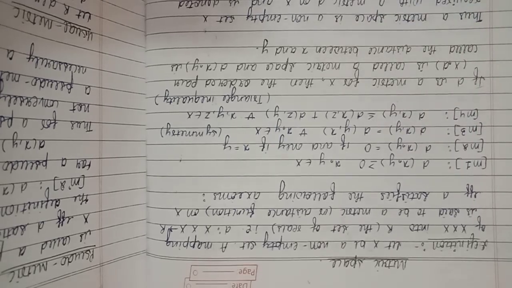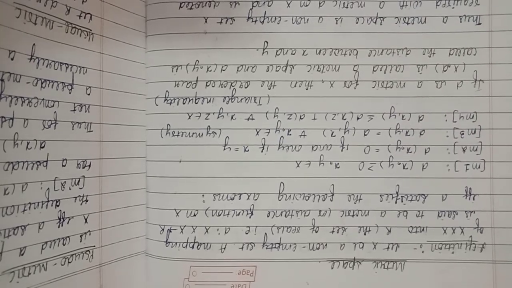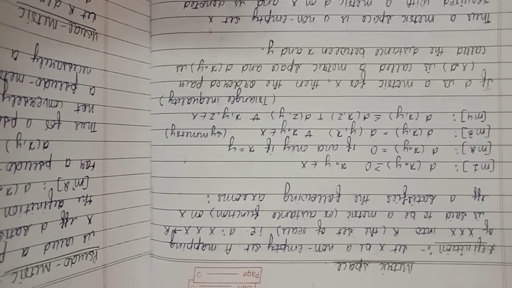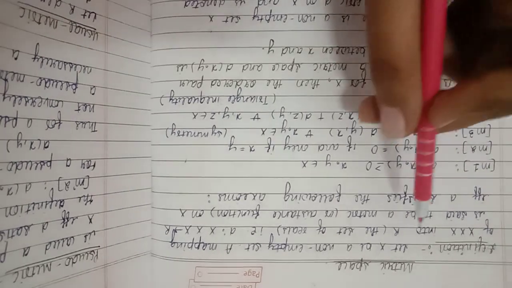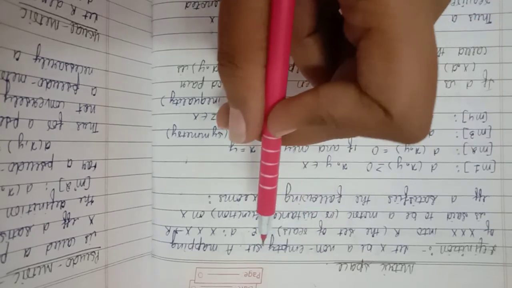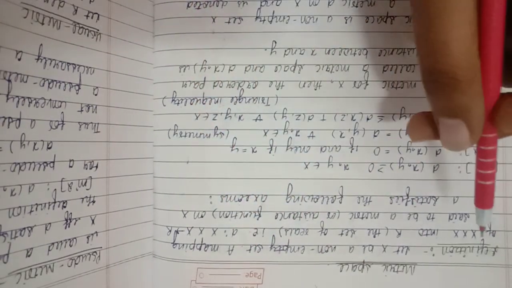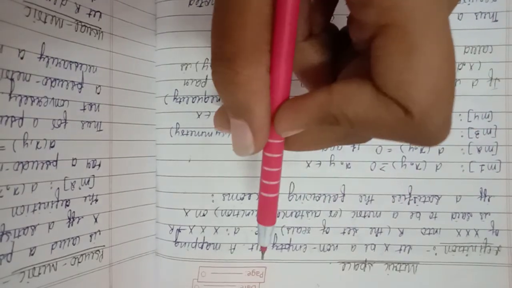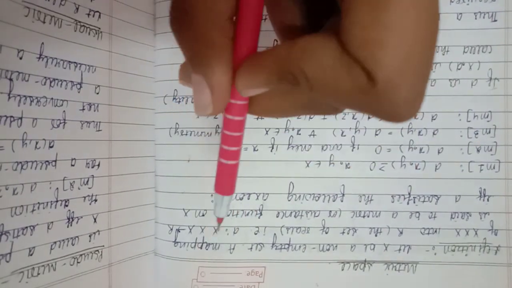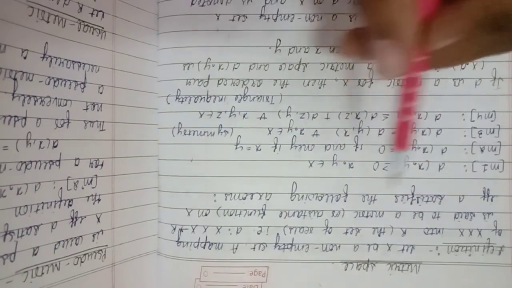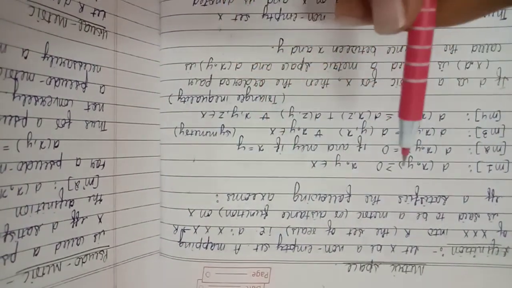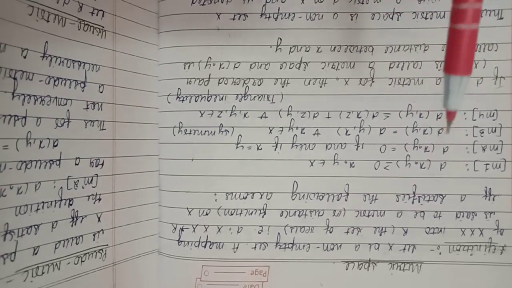This is Astha Pandey. I am explaining the topic of metric space, some definitions and the concept about the metric space. Definition: let X be a non-empty set and d a mapping of X cross X into R, where R is the set of real numbers, that is d defined as X cross X maps to R. It is said to be a metric or distance function on X if and only if it satisfies the following axioms, that